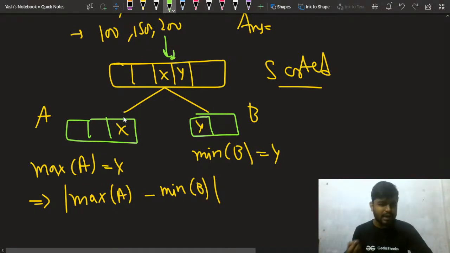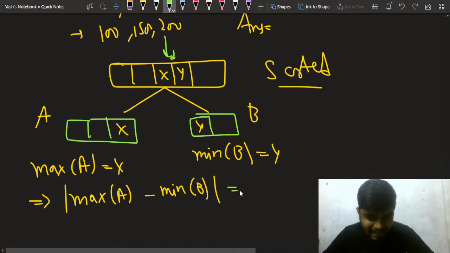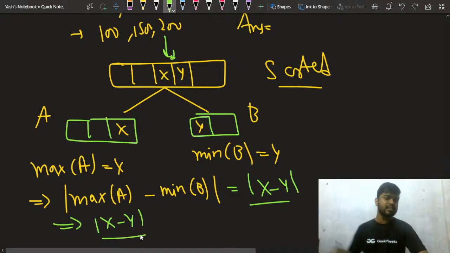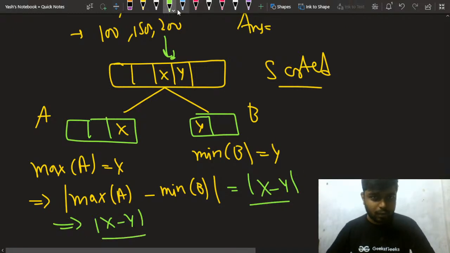What does this indicate? My answer will be nothing but mod of x minus y, the absolute difference between x and y. This will be the thing.